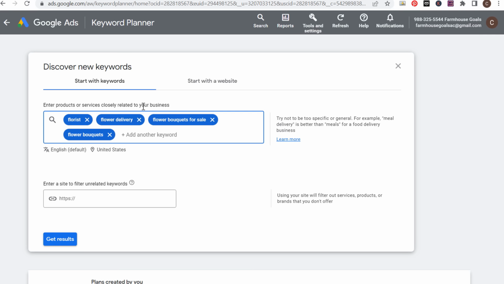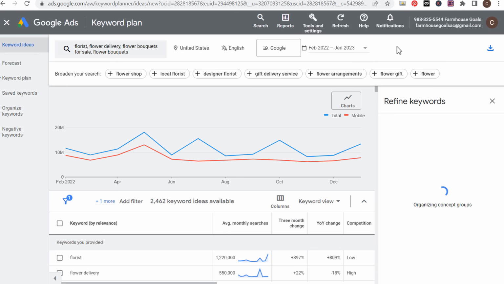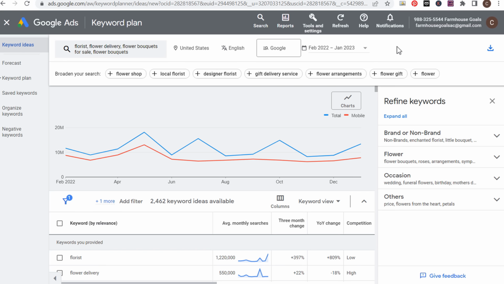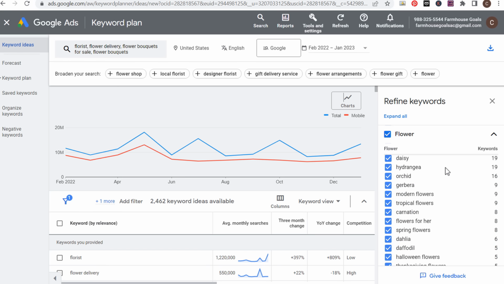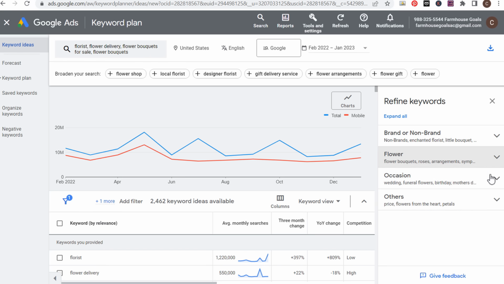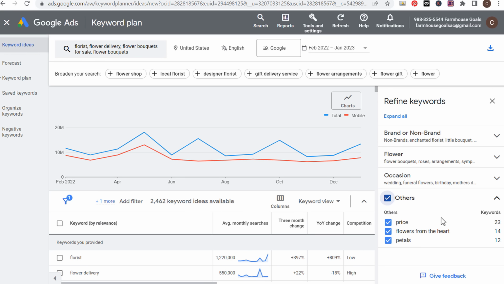Now you can enter every single keyword that is closely related to your business and click on Get Results. In this case, what we're trying to do is say, okay, we want to make sure whatever keywords people are targeting, have those keywords on our website to represent by our content, by some of the different things that we're listing on our website. So even if we come over here on the right-hand side, you can see all of the different flower keywords that are very popular. So specific flowers related to florists. So we'll close that. Some different occasions that people actually get flowers. So others are going to see some more things down here. This is not something that we're going to use.